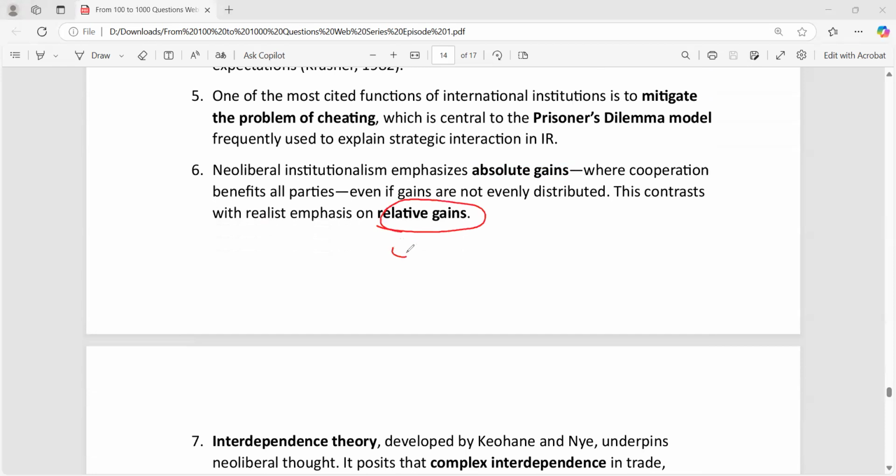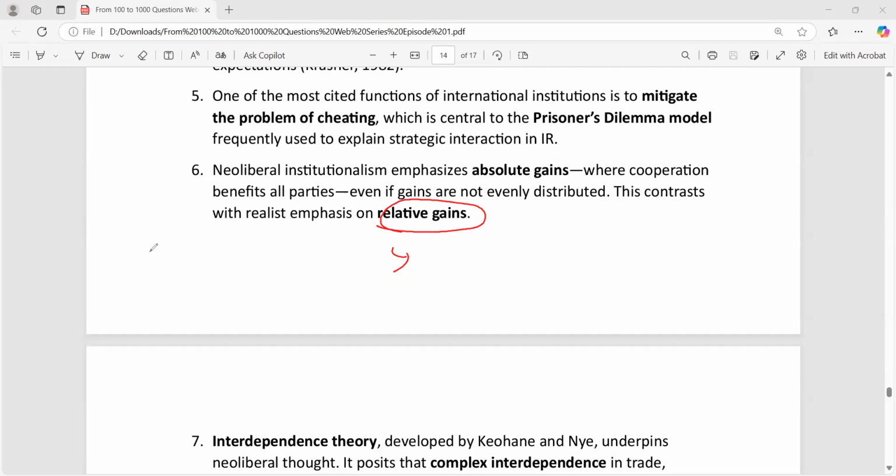What is the meaning of relative gain? Realists believe that two countries cooperate with each other when they think they are the only ones getting benefited by the cooperation, that they are the only winners, and they both think the same. If two countries know that they are mutually benefiting each other, then they will not cooperate.